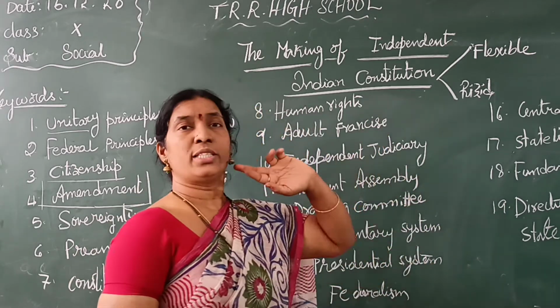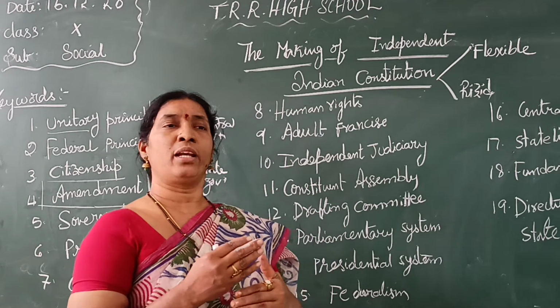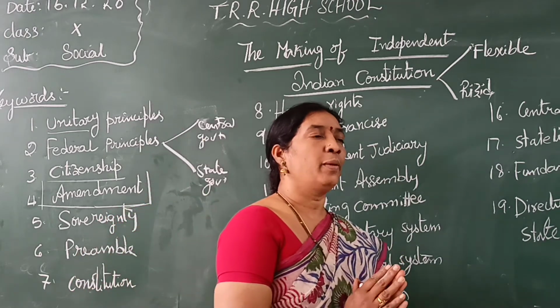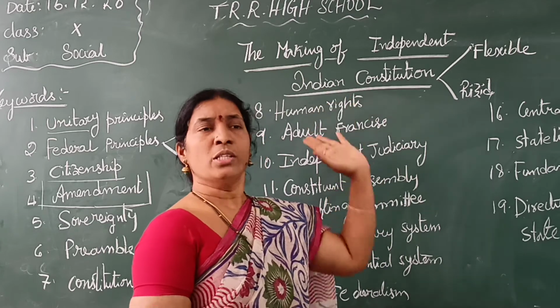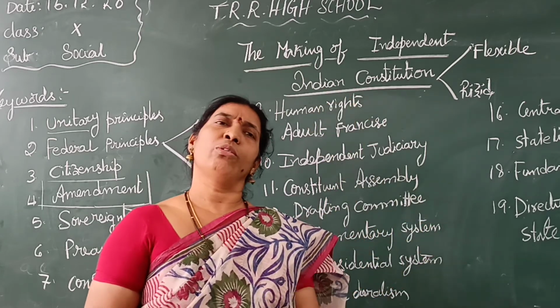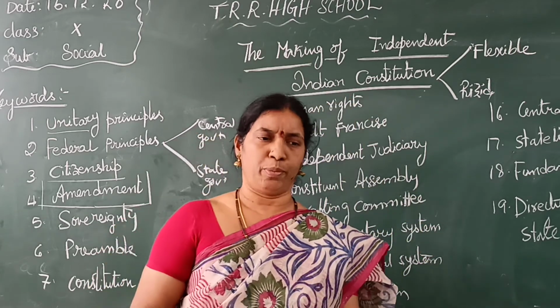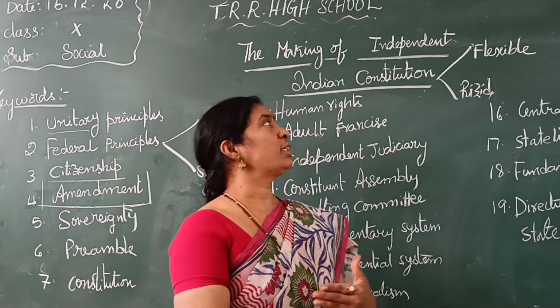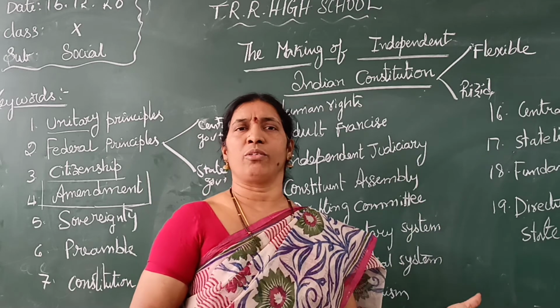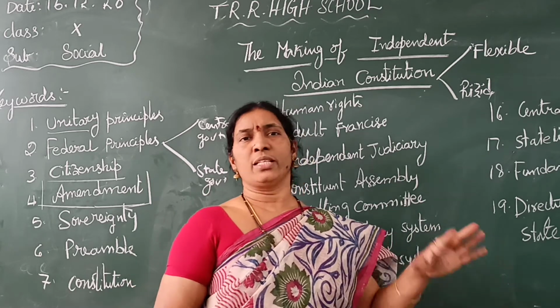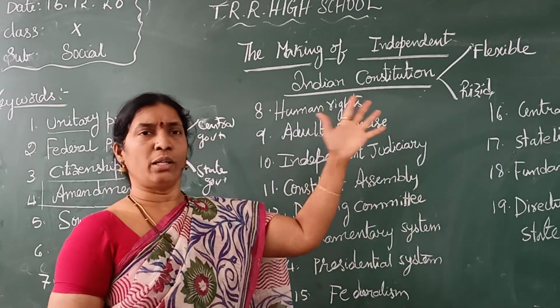Even though we wrote the constitution long back, some changes are needed according to the people. Simple things we can change with a 2/3 majority of the parliament.